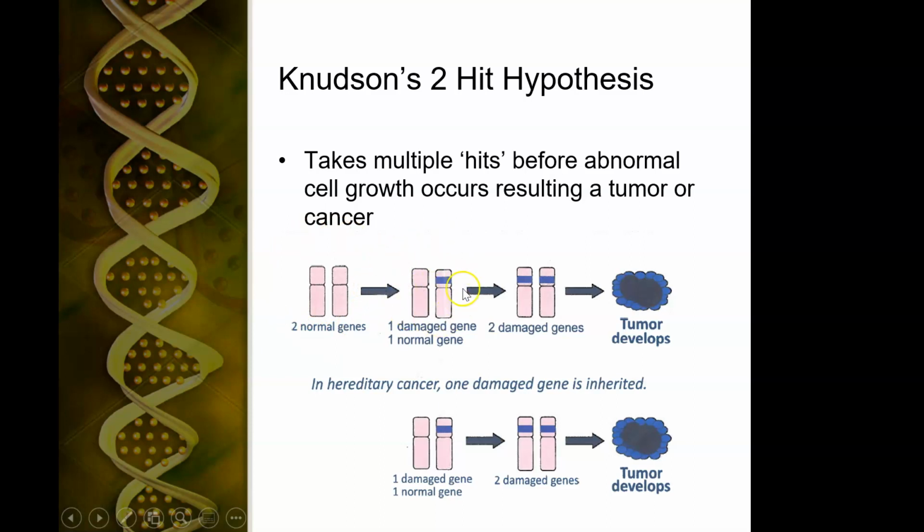In a group of cells, you lose 1, but you're still okay, but then you lose the second, and you have uncontrolled cell growth. But what if you're born with 1 copy of this gene that's not functioning? Every cell in your body, every skin cell, every liver cell, every brain cell has a copy that's not working. Now it only takes 1 event, not 2, to get yourself into trouble.